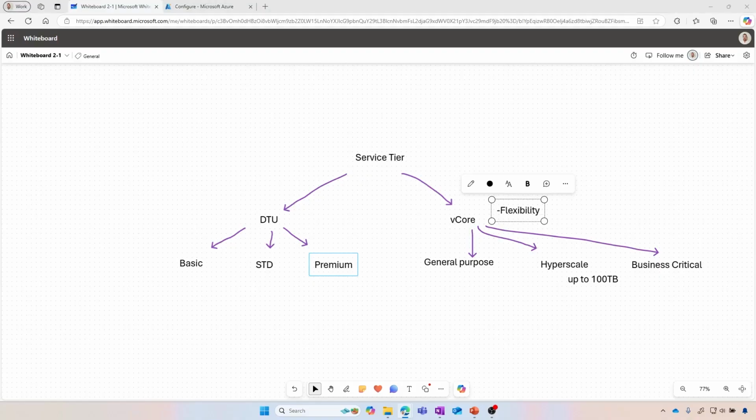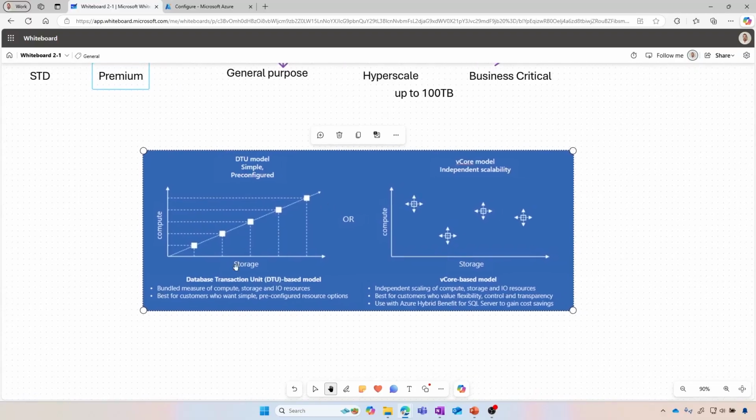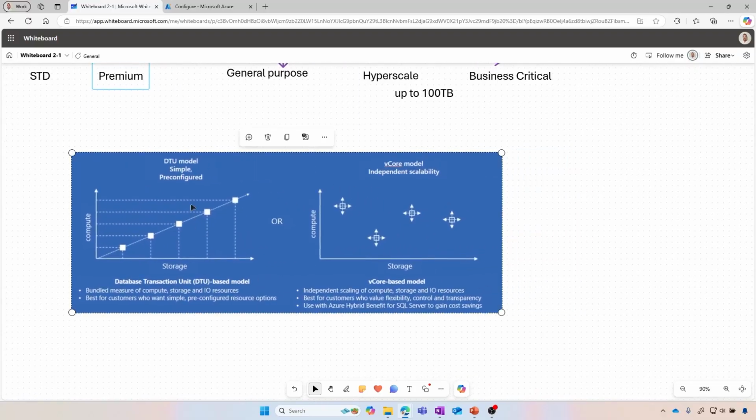Actually, nice visualization I'm going to be using right now is this one. Let me bring it in front of us. Here you go. So you can see the difference between those two here. On the left, we have the DTU, a linear approach. So the higher tier we go, as we saw it, right? The more compute I get, the more storage I will get. Now, with the vCore model, it kind of reflects essentially what we could have on premises, right? Hey, we get that kind of customization that may be needed. So it's a balance between the compute and the storage where we have a little bit more flexibility.